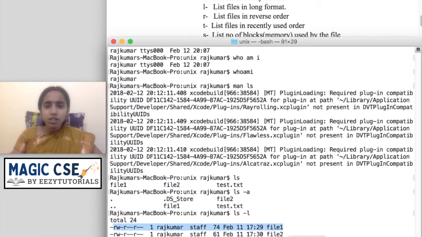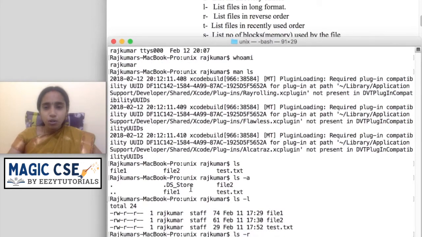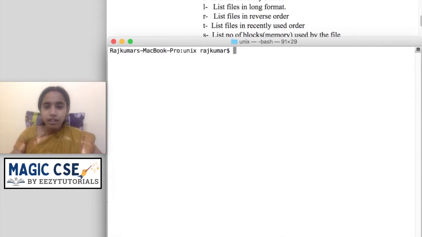The next one is, if you want to list files in reverse order, you can use ls -r. The file contents are displayed in the reverse order. I can clear the terminal also. Next, I want to list my files in such a way that the recently used file is displayed first and the others next.